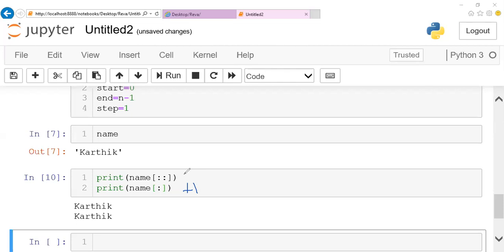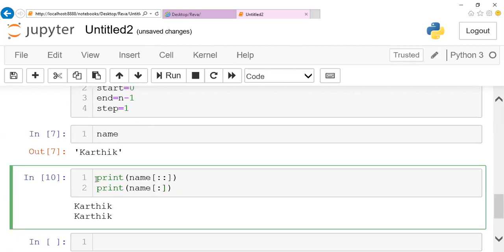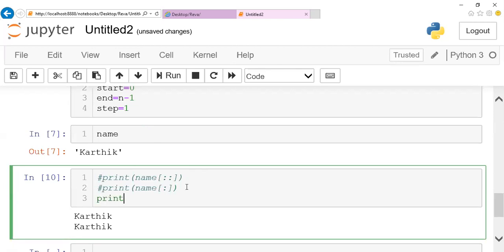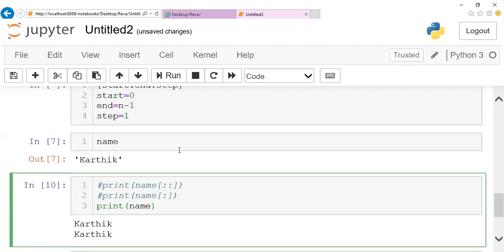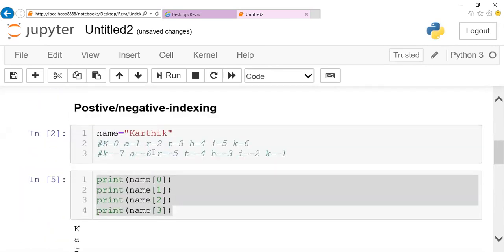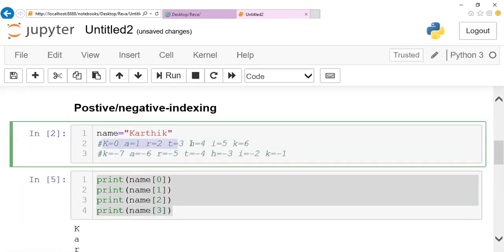So either you can iterate your string completely by calling the name, or you can slice it like this, colon colon. Two colons or a single colon is going to fetch you the complete string. But if I want to fetch only part of the string, then what I can do is print followed by name. In Karthik, assume that I want to fetch only Karthi.